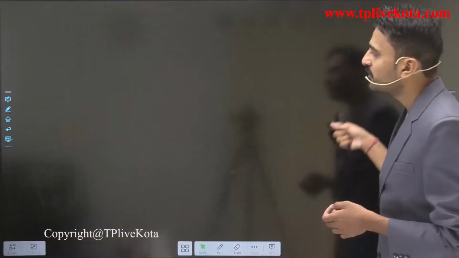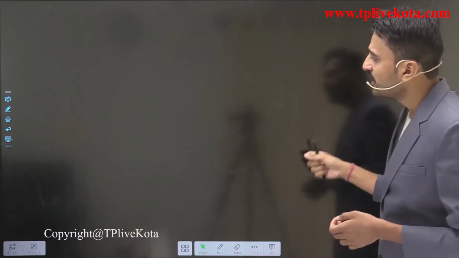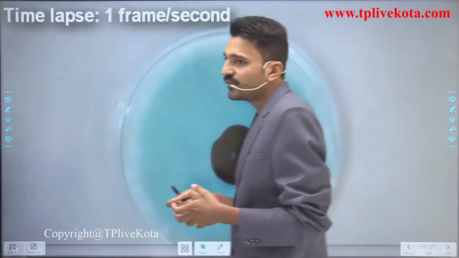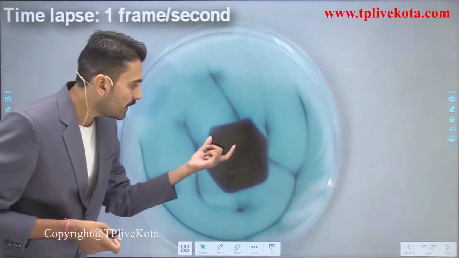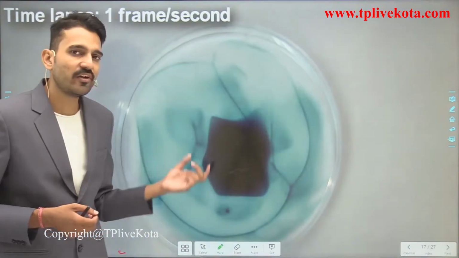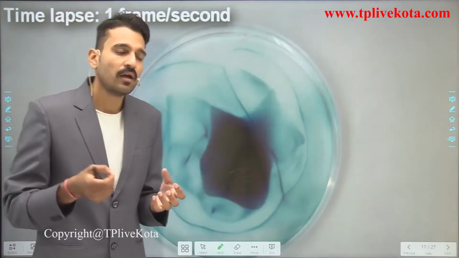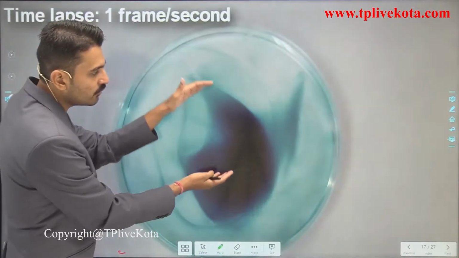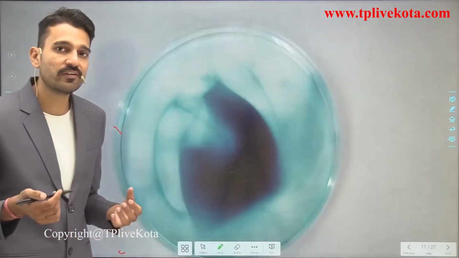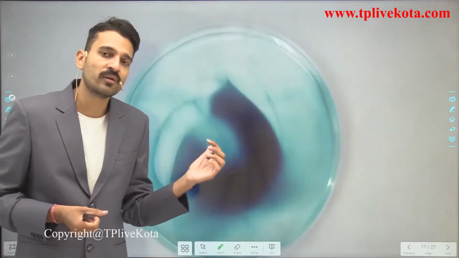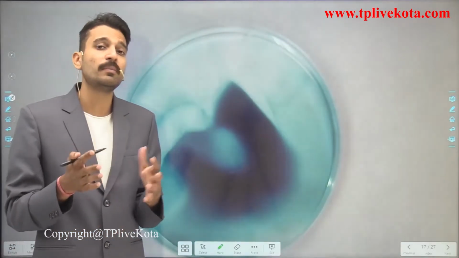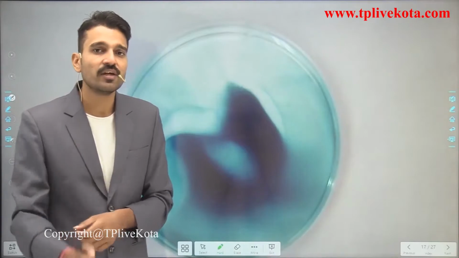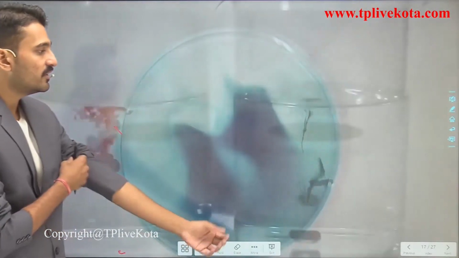So here students, you can see this particular video in which ink is dropped in this petri dish, and what happens over time is that this ink spreads from the higher concentration region towards the lower concentration region. And remember students, this phenomenon is happening on its own, or it is simply spontaneous in nature. That is why we are calling it diffusion.